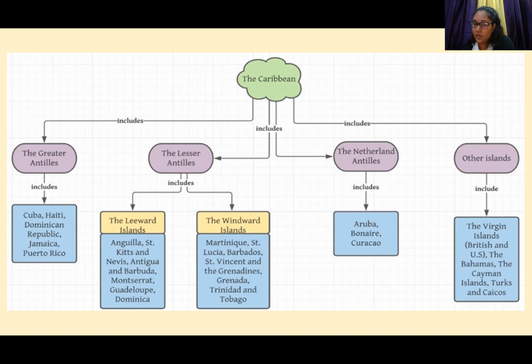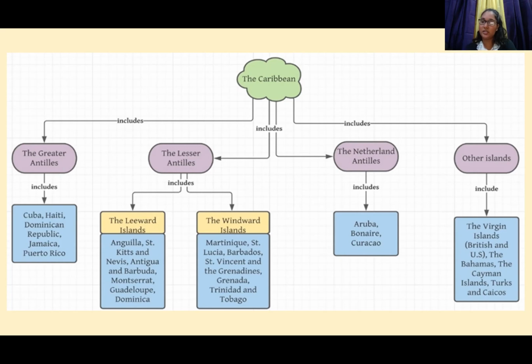Somebody go through this for me. The Virgin Islands, yes, correct. British on top, US at the bottom. B comes before U. Very good. The Bahamas, right, which is above the Greater Antilles. Very good. Cayman Islands, below the Greater Antilles. And Turks and Caicos, right? Just above the Greater Antilles, yeah? I'm very, very proud of you all.